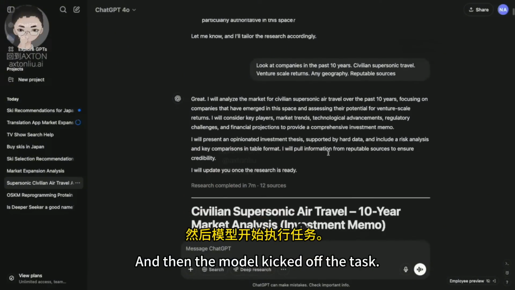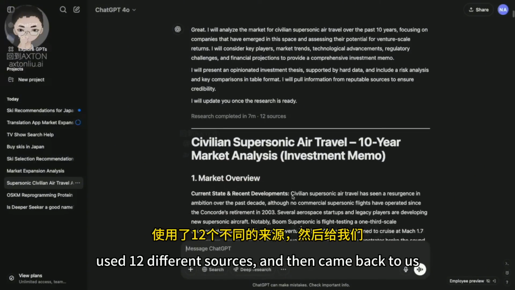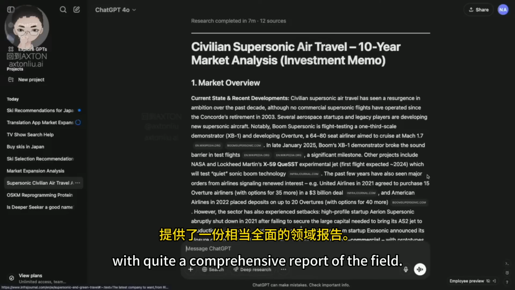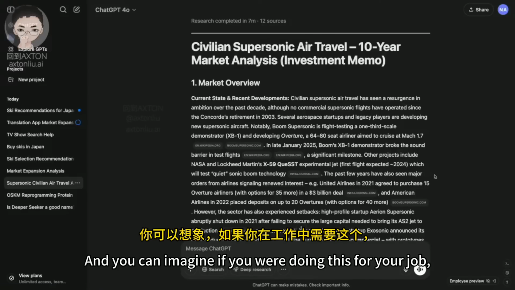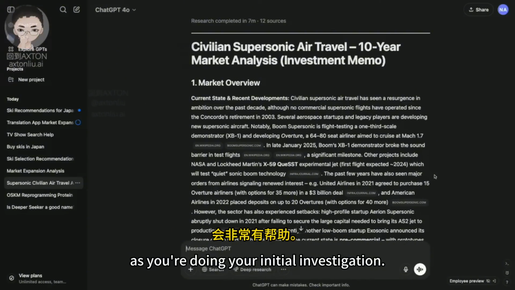Then the model kicked off the task, and as you can see, it went and researched for 7 minutes, used 12 different sources, and then came back to us with quite a comprehensive report of the field. You can imagine if you were doing this for your job, this would be quite helpful to bootstrap your research as you're doing your initial investigation.